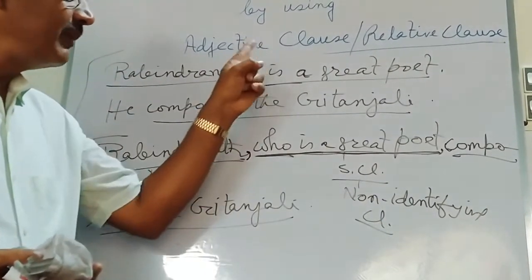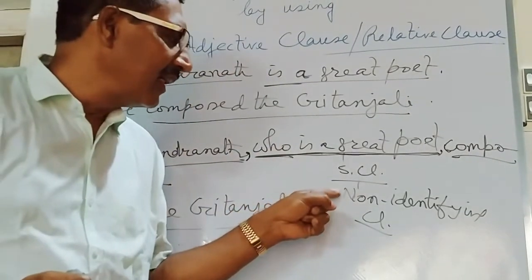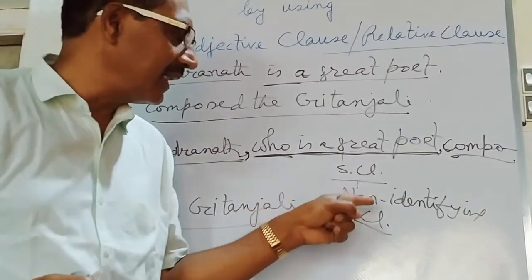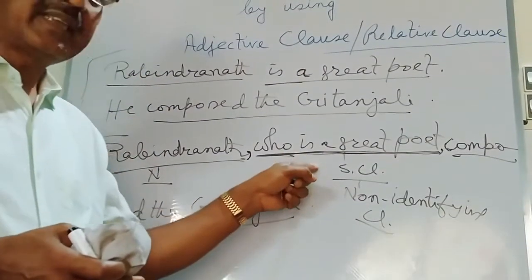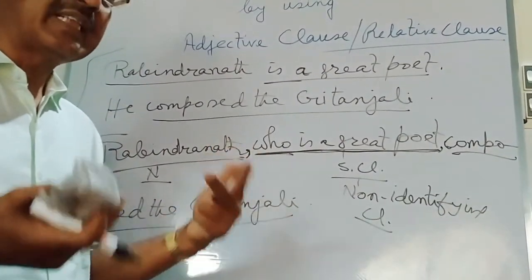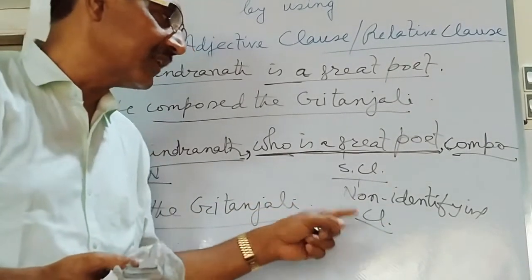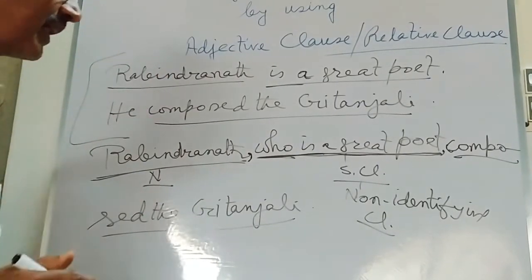So a relative clause is of two types, and one is the non-identifying clause. And who is a great poet here is the example of a non-identifying clause. But this is also the relative clause or adjective clause. Here it is particularly termed as a non-identifying clause. And now see what the essential features of a non-identifying clause are.